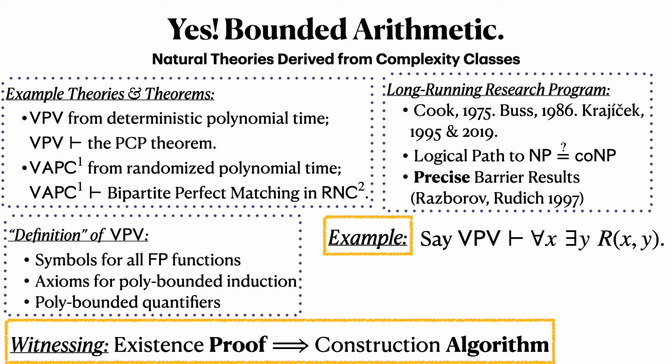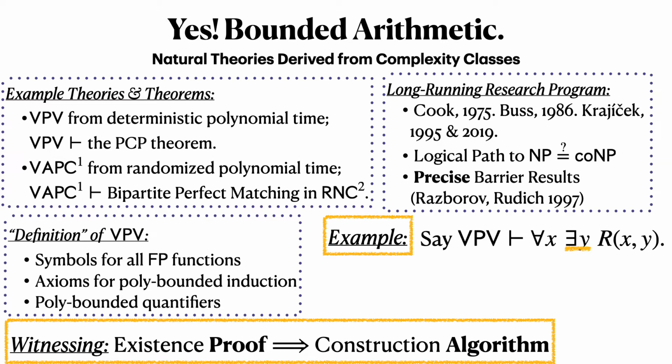So to be slightly more formal, let's suppose that VPV proves for all x there exists y such that R of x,y. Now, because VPV proves this, the quantifiers are bounded, they're not too big, and that predicate R is going to be an efficient polynomial time predicate.